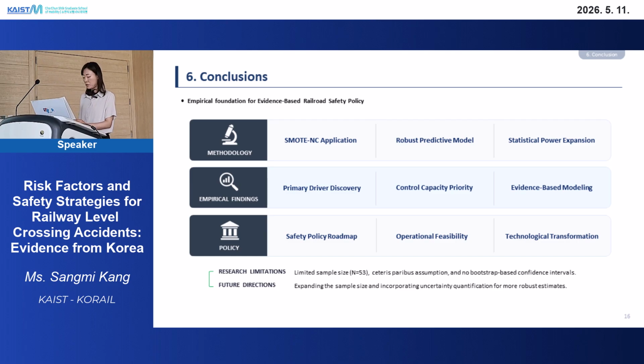And limitations include the small data size and the ceteris paribus assumption in simulations. In the future, I will focus on expanding the dataset and adding confidence intervals for more robust estimates.